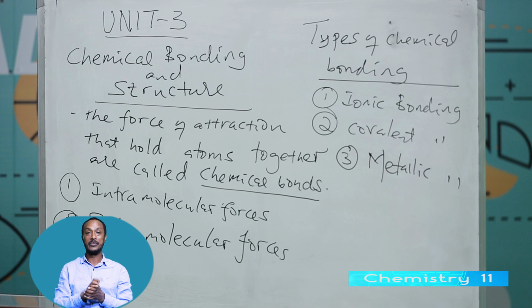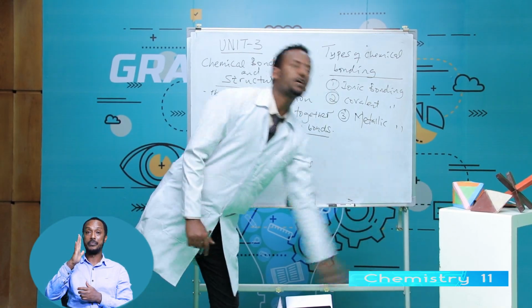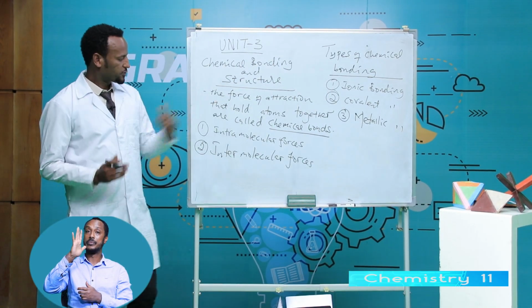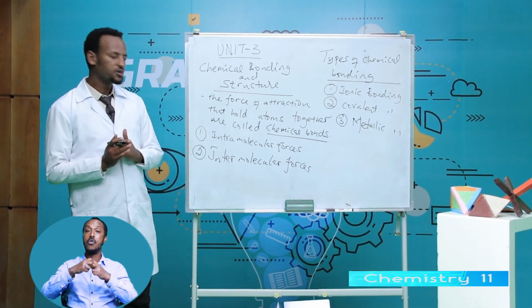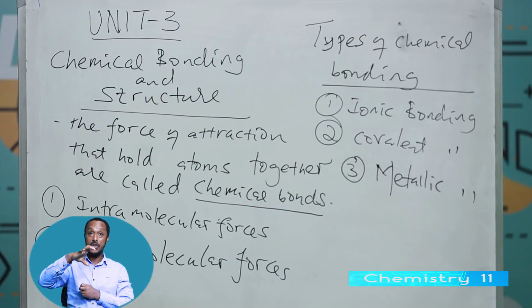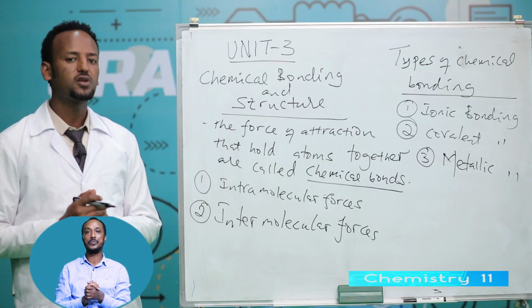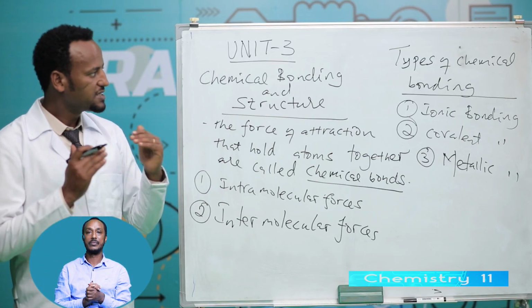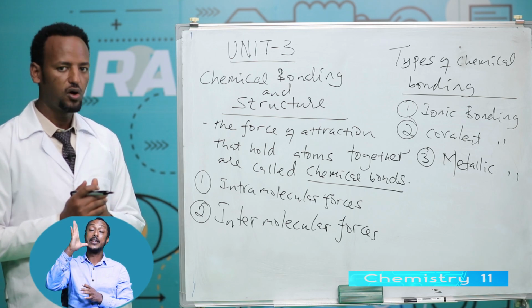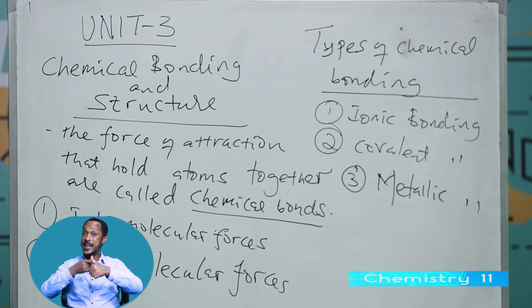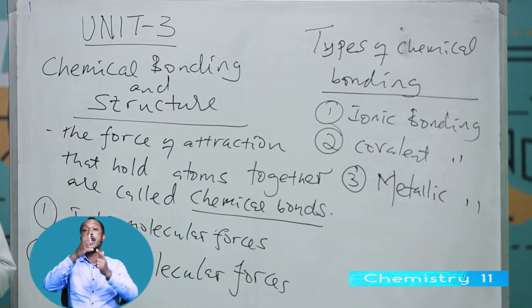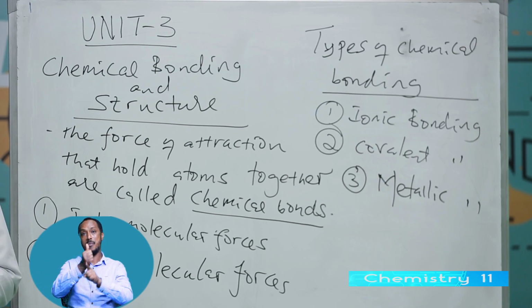There are two types of electrostatic forces, intramolecular and intermolecular forces. These chemical bonds are under intramolecular forces. Therefore, there are three types of chemical bonding: ionic, covalent and metallic.